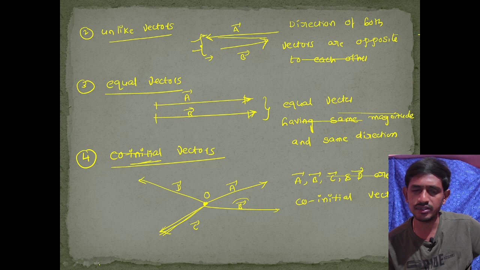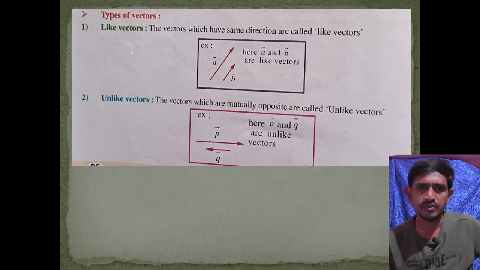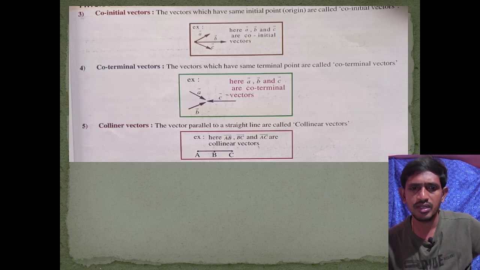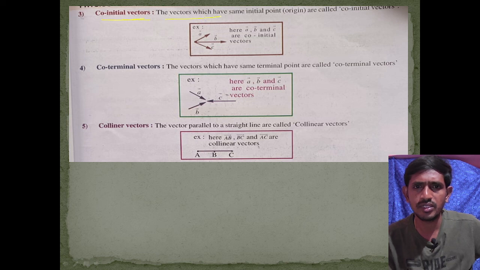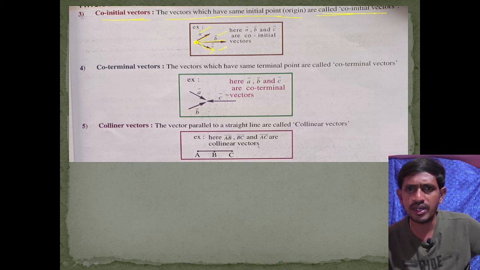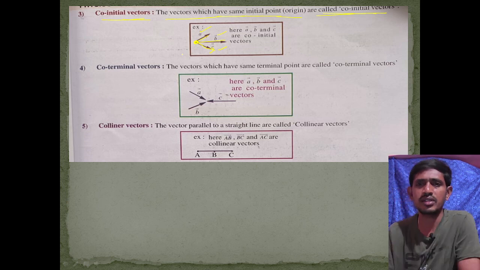Next one, co-terminal. Co-initial is over: the vectors which have the same initial point are called co-initial vectors. This is the starting point for the A vector, this is the starting point for the B vector, and this is the starting point for the C vector. Therefore, the A, B and C vectors are co-initial vectors, since their starting point is the same.